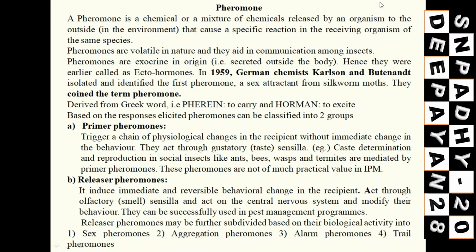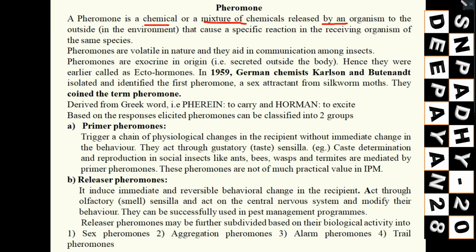Now coming to pheromones. Practically we will go for intraspecific semiochemicals. So what is a pheromone? It is a chemical or a mixture of chemicals. It may be a single chemical or a mixture of chemicals, released by one organism, which produces it to the outside environment.